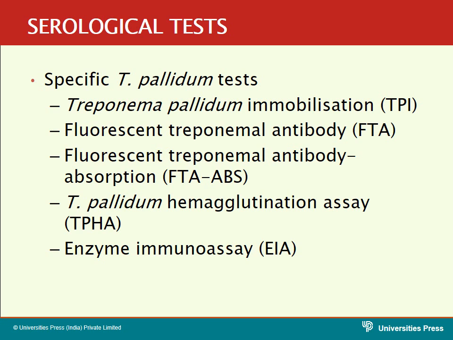So first the antigen antibody reaction will take place, between the Nichols strain of this organism and the syphilis antibodies. Then this other antibody, which is tagged with fluorescent dye, will also attach, and this will be detected by a fluorescent microscope. That is the process of the fluorescent treponemal antibody test.